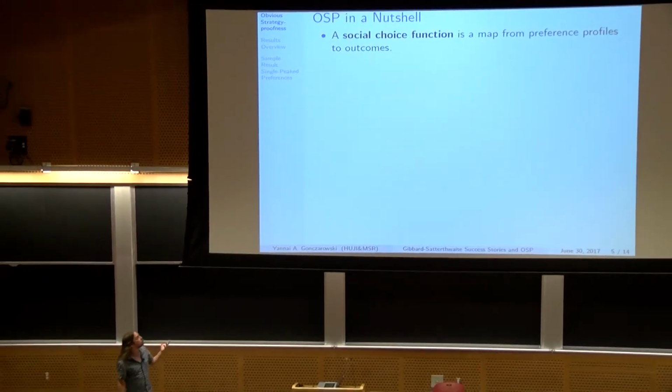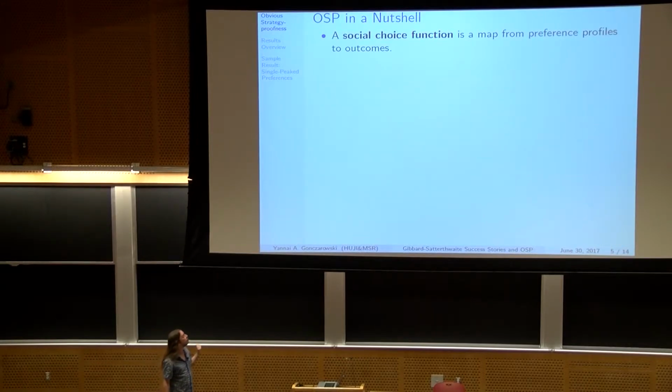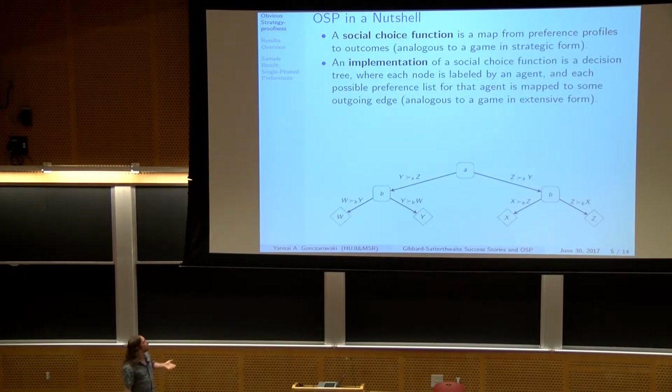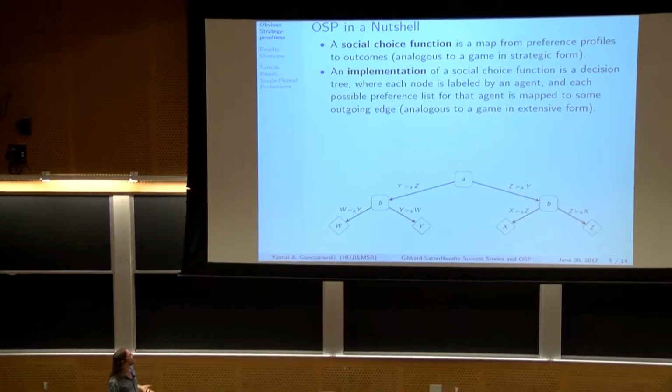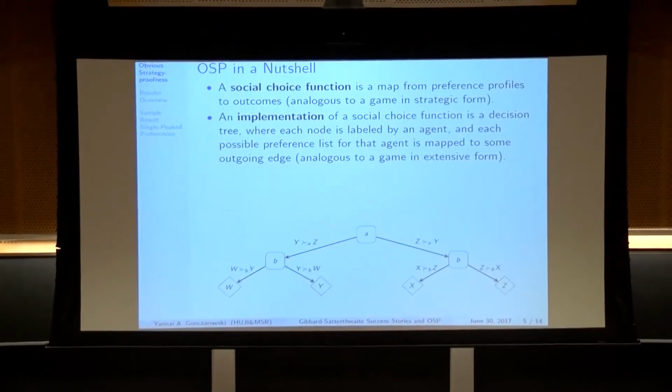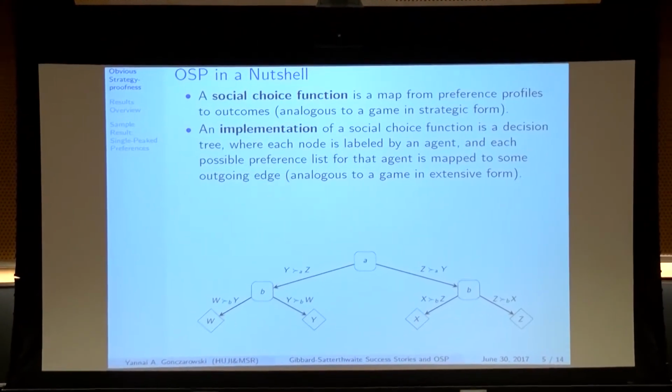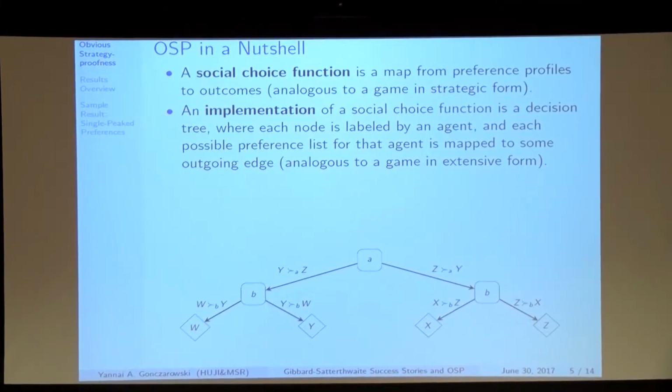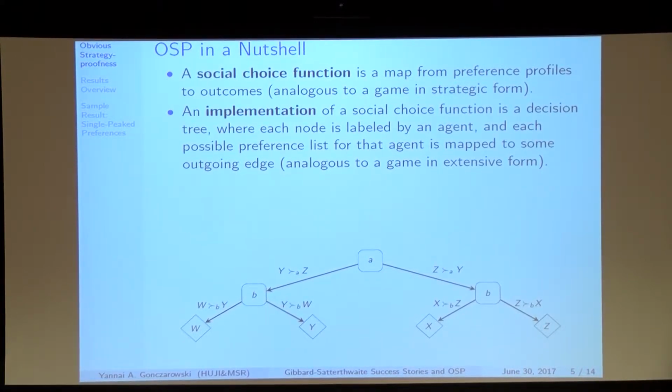As we said, a social choice function is a map from preference profiles to outcomes. That's analogous, if you wish, to a game in strategic form. And we'll say that an implementation of a social choice function is like a game in extensive form. It's a decision tree, if you wish, where each node is labeled by an agent. And at the nodes that he is responsible for, each agent will choose which of the edges to take according to his preferences.